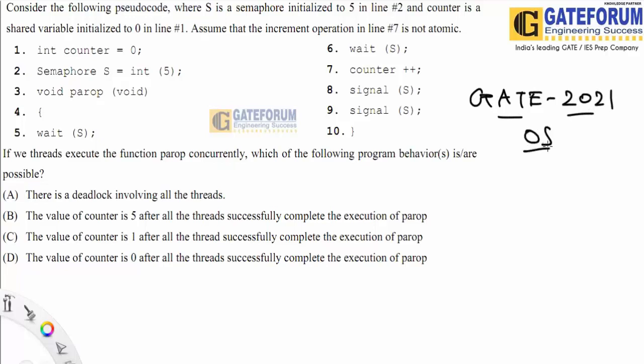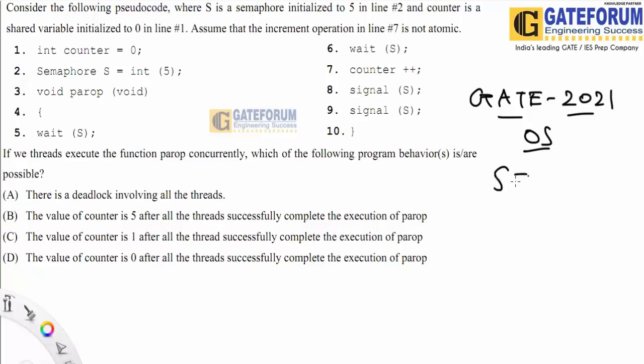Welcome back with another GATE 2021 question which was asked for operating systems. Here we are given a particular code with a semaphore, and it is told to assume that the increment operation in line number 7 is not atomic. The semaphore S is initialized to the value 5.